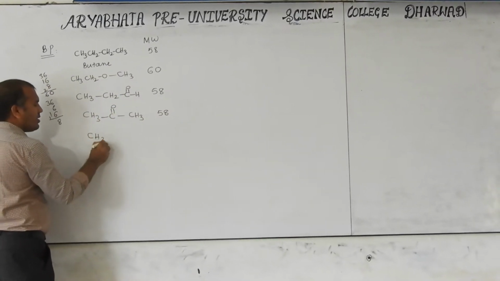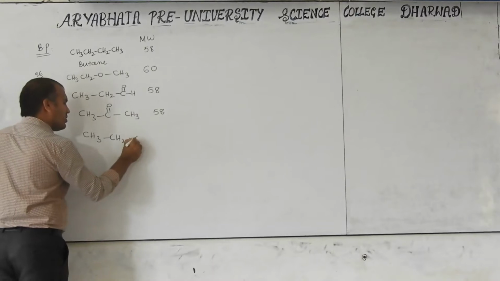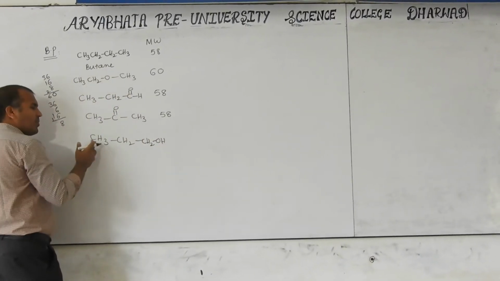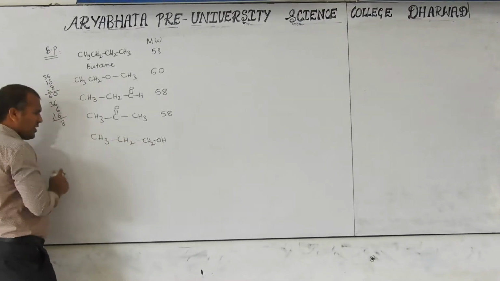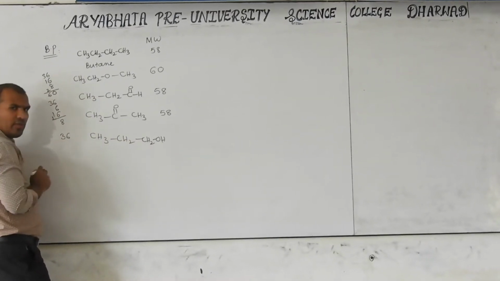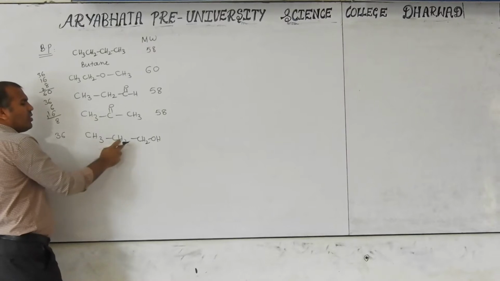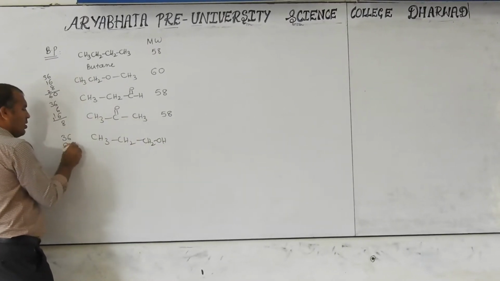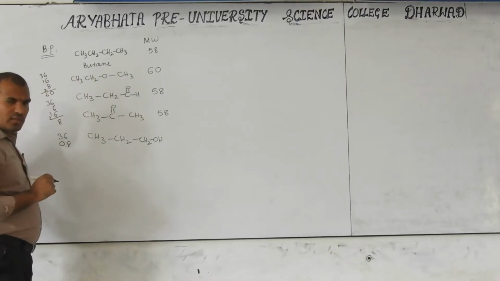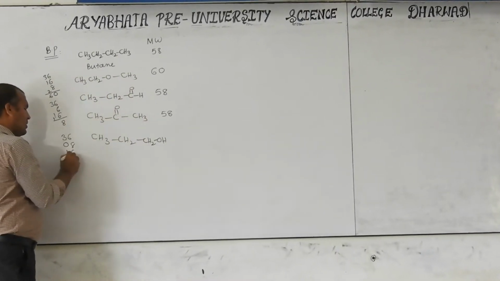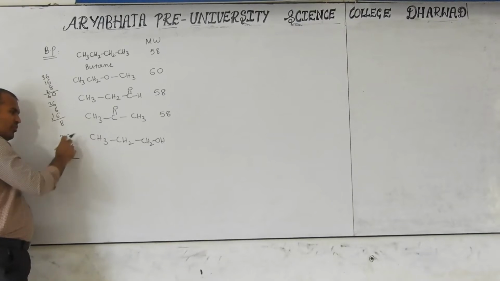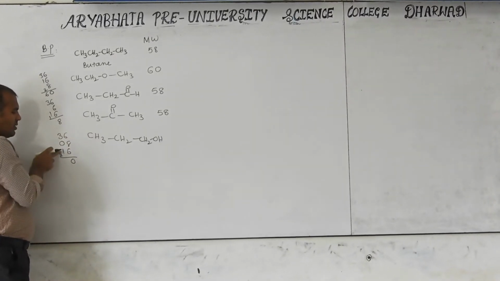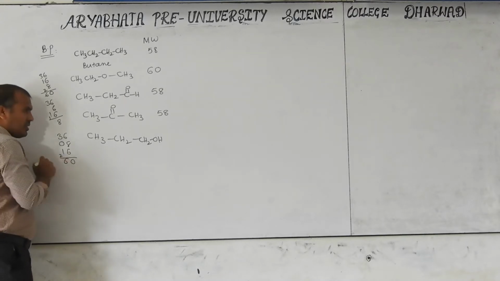You can now take CH3CH2CH2OH. This is an alcohol. Now there are 3 carbons with 36 atomic mass, then hydrogens 3, 2, and 2, which is 7, plus 1 for the OH, that is 8, each hydrogen having 1 atomic mass. Then oxygen is 16. So 36 plus 8 plus 16 is 60.